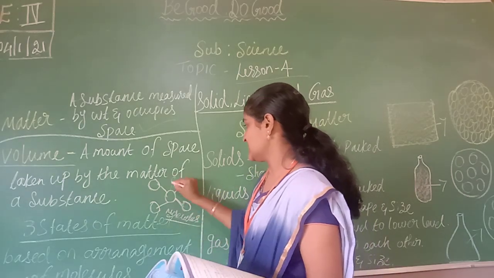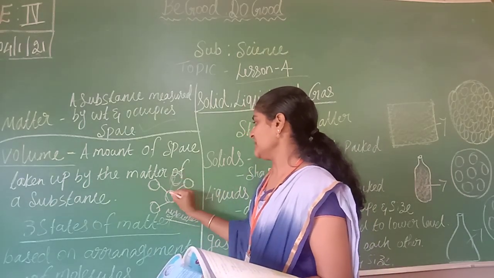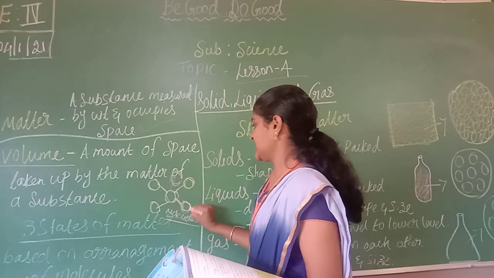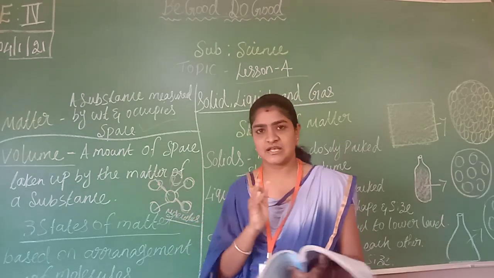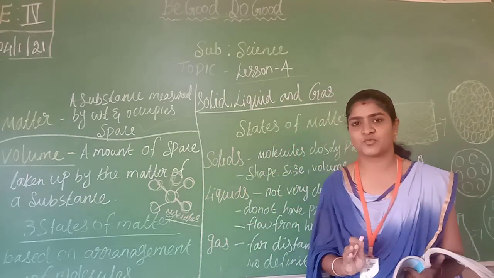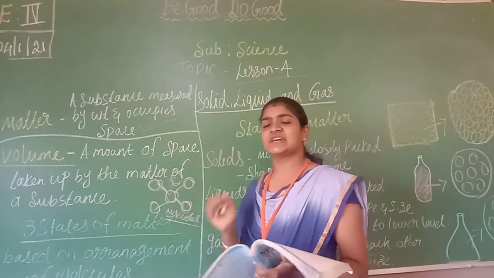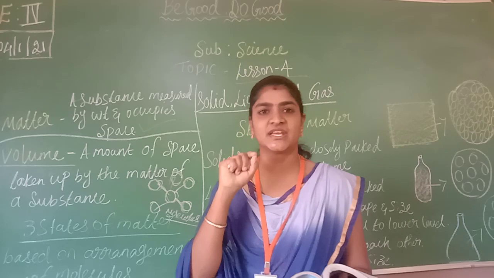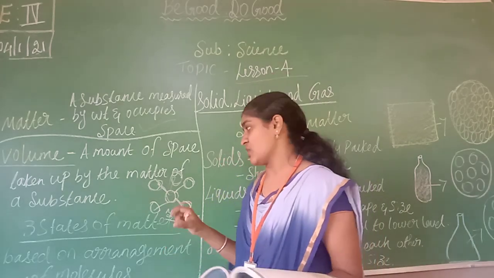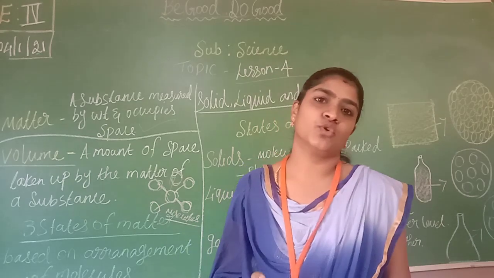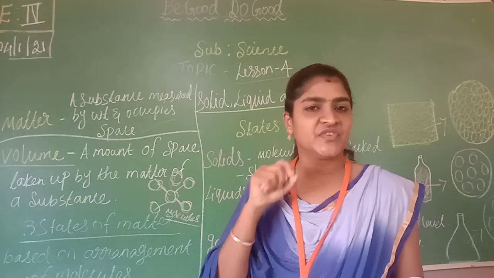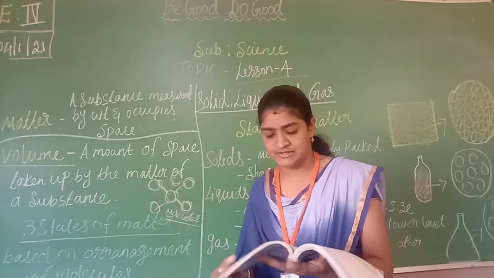The molecule structure will be like this, children. It will have different types of atoms. This you will be studying in your higher classes. This is only the basic I am going to give. These molecules are very small. If you want to see those molecules, you have to use an electron microscope. With the help of a microscope, we can see the molecules.